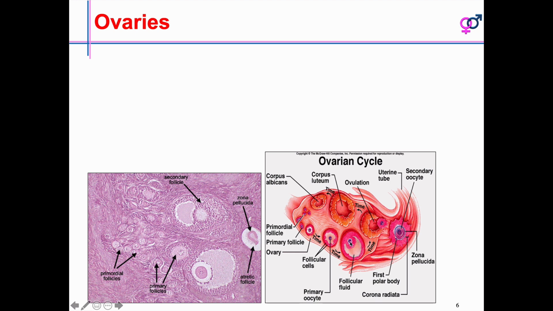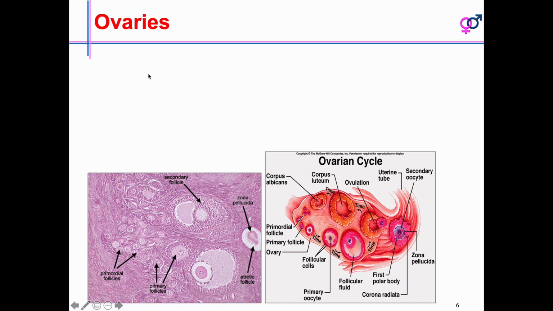Then this ovum keeps maturing, and exactly on the 14th day this fluid will rupture and the ovum will come out. In the menstrual cycle, days 1 to 10 are phase 1, and 10 to 14 is phase 2. I will explain that, don't worry. Then 25, 26, 27, 28 is the menstrual phase, the 4 days where the menstrual flow will be present.